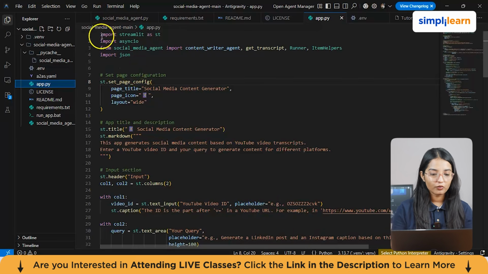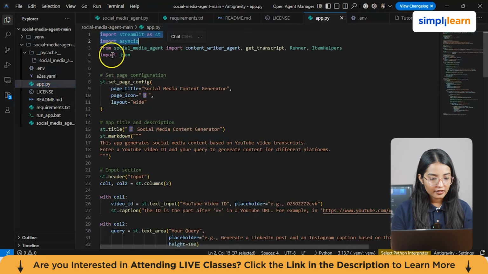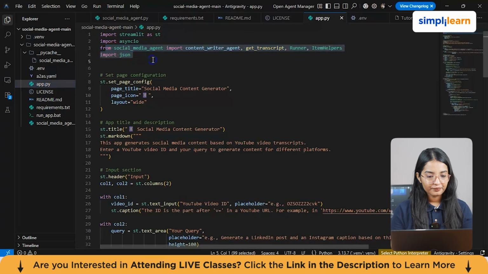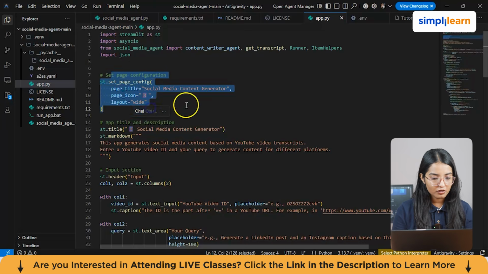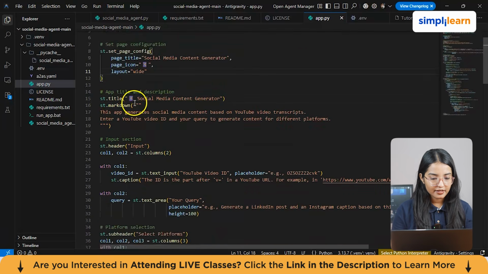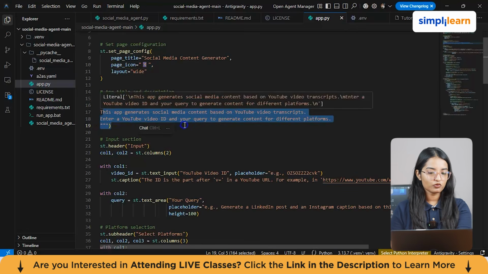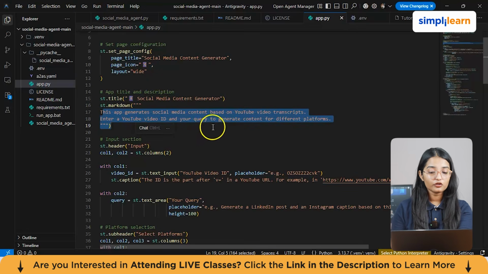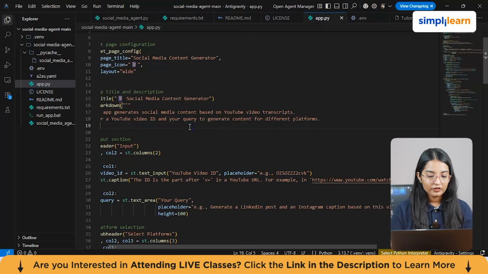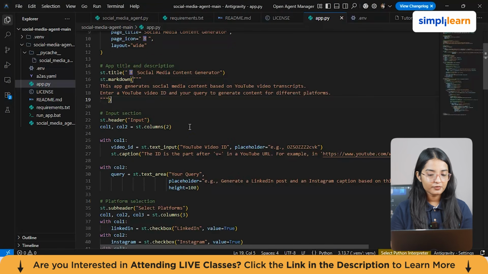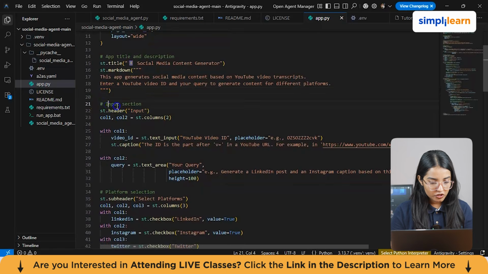So first you need to just import your Streamlit, import async from social media agents, import JSON. Next is to set up some page configuration from here, then adding some title and description. So the description is that this app will generate some social media content based on the YouTube video transcript. And for that, you have to just enter your YouTube video ID and your query to generate some content for different platforms like LinkedIn, Instagram, and you have this input section here.